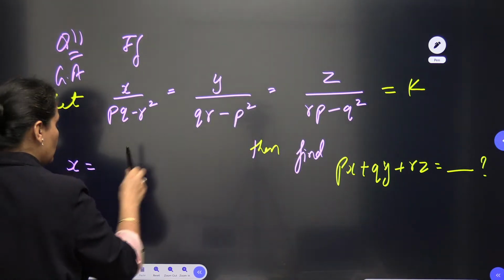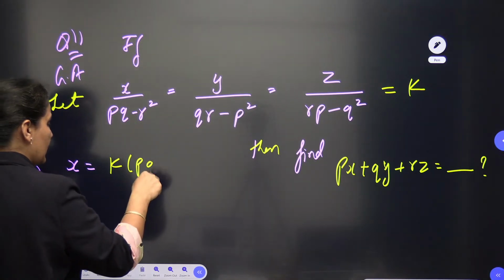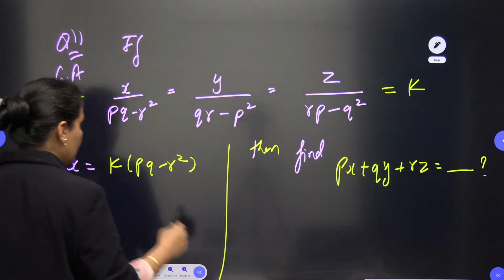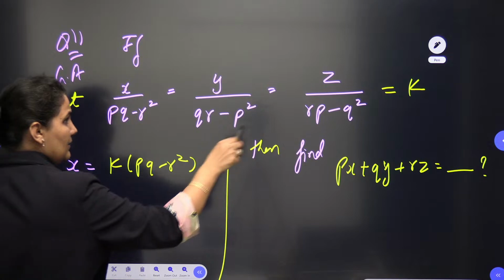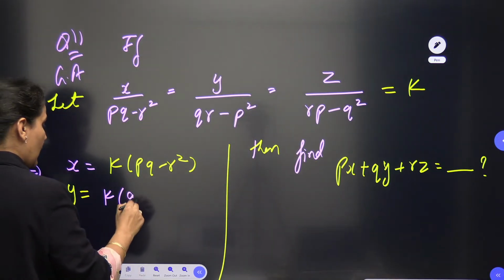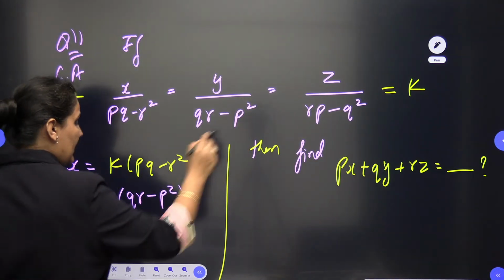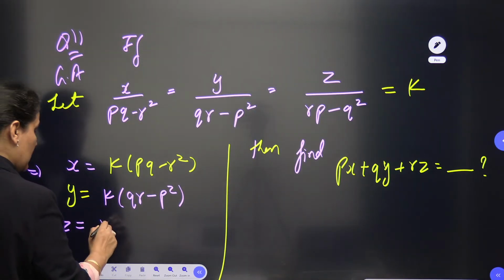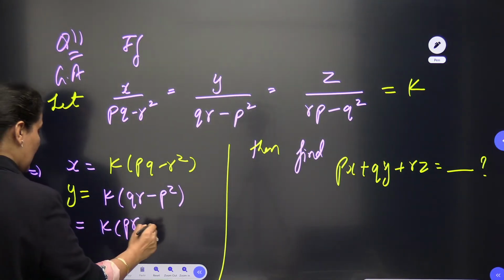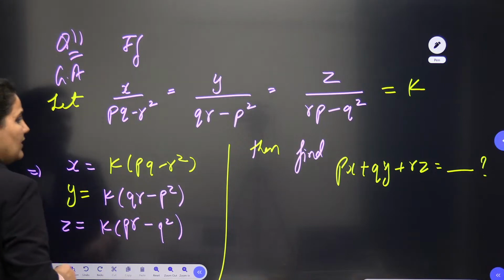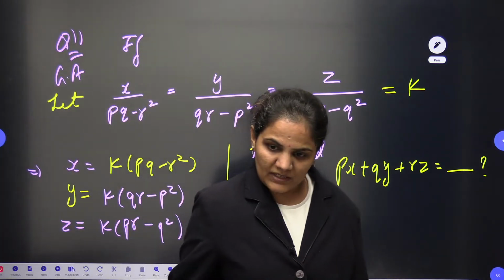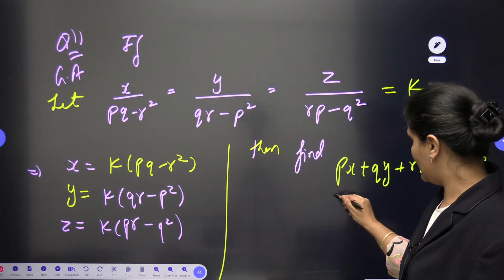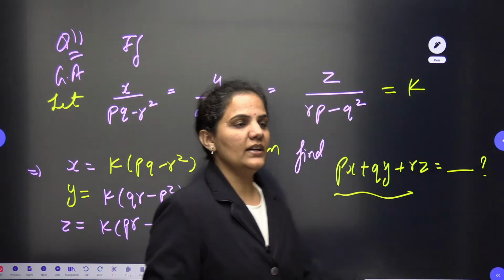my x will be equal to k into pq minus r square. Second, I can write down my y will be k into qr minus p square. Third, I can take my z is equal to k into PR or RP minus Q square. So we have the values of x, y, z, and we can put these values of x, y, z in the required expression. So let's put and then solve.